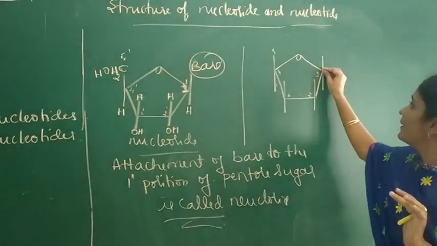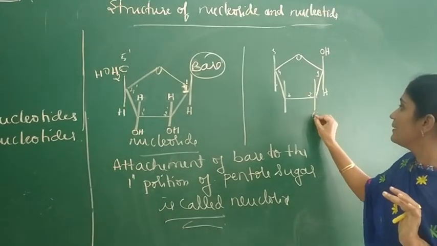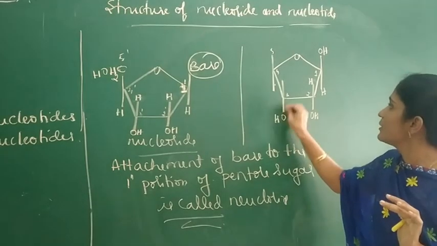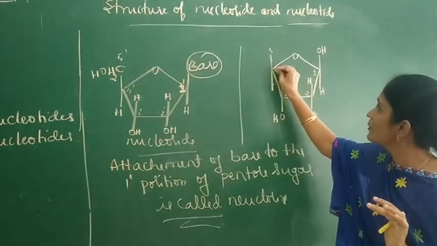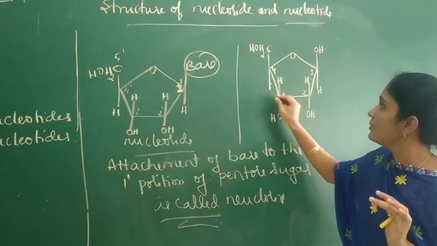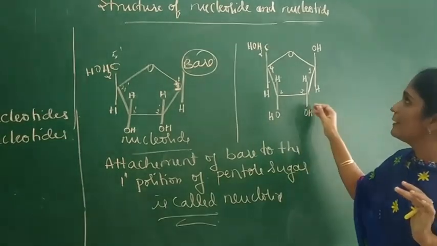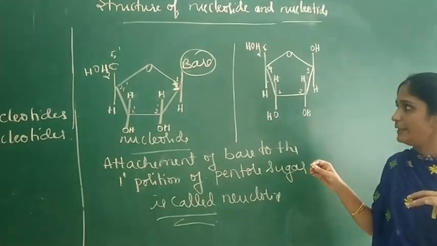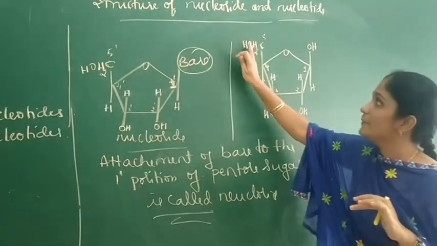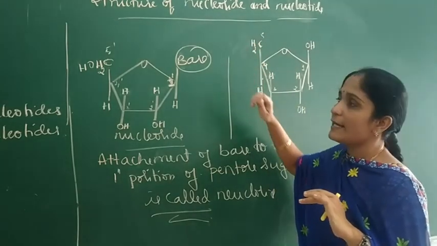So on the first carbon, OH, H, and on the second carbon, OH, H, and on the third carbon, OH, H, and on the fourth carbon, here CH2OH, here H. So this is the structure of the nucleotide. On the fifth carbon, you have to remove this OH and add the phosphoric acid moiety here.